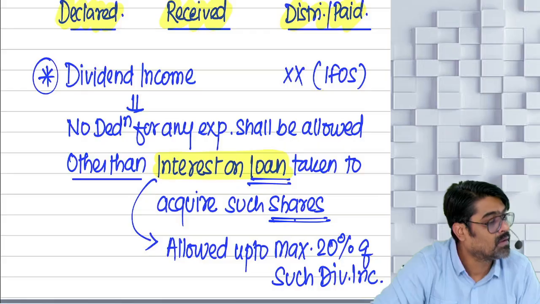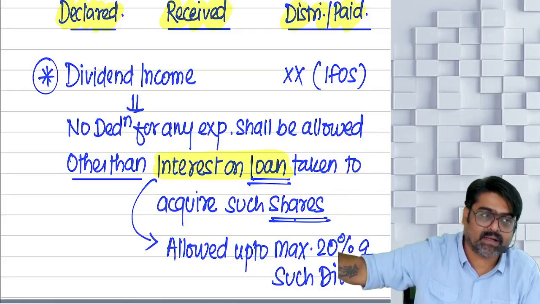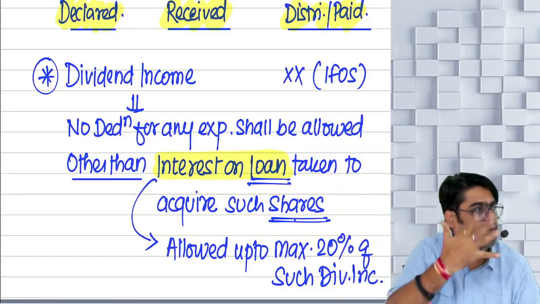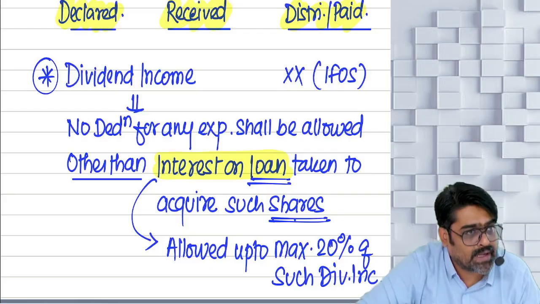Yes or no? Hello? All the other expenses given to earn that dividend income, ignore all of them because you are not going to get any deduction. Understood? Should I move ahead?